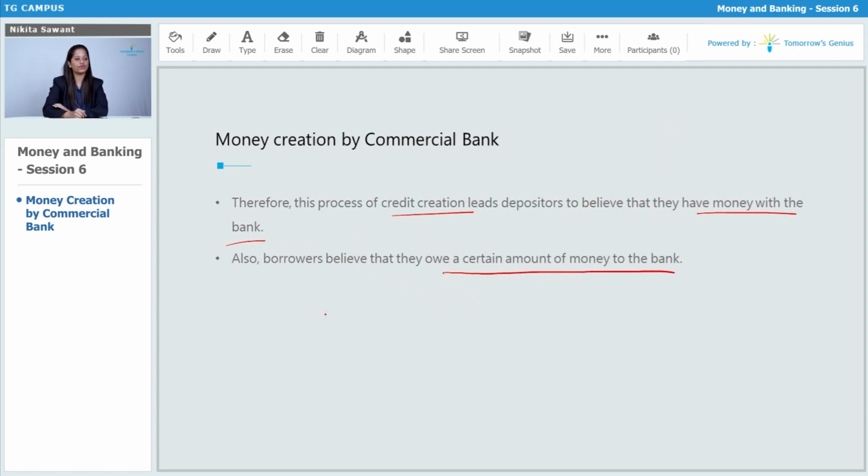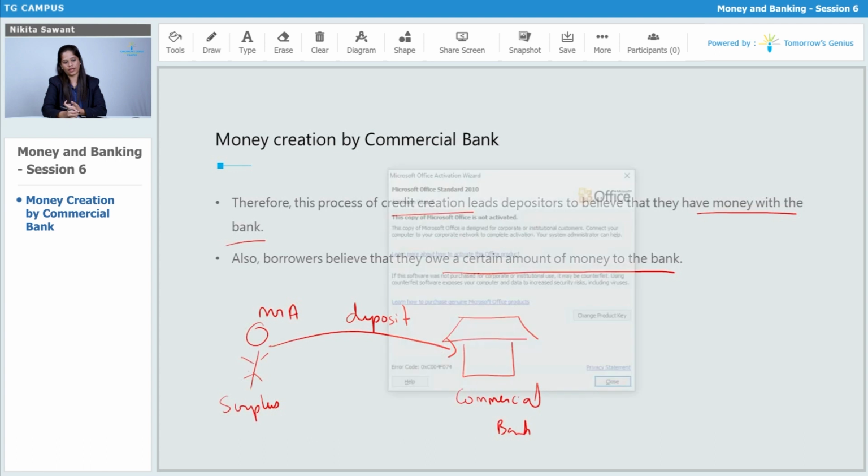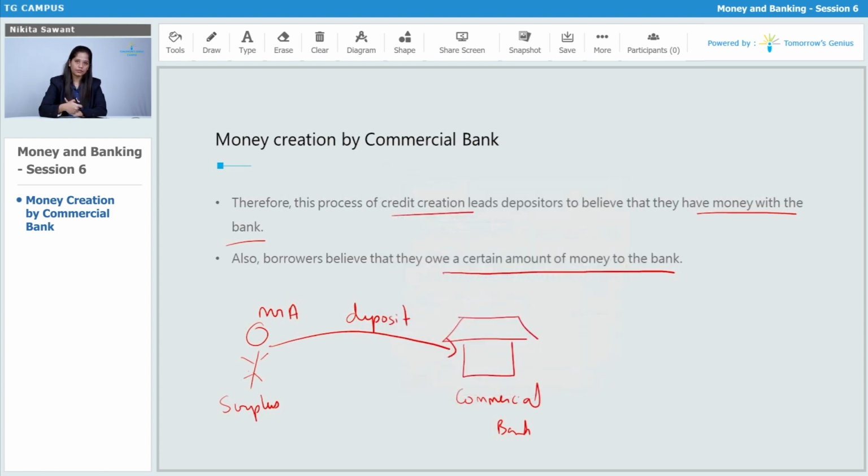So let's repeat the example which we have studied before. So this is Mr. A. He goes to a commercial bank. Now why does Mr. A go to a commercial bank? Obviously to save money, because he has money in surplus. So instead of keeping that money at home or idle, why not make that money earn for us? We can just deposit that money in a commercial bank.